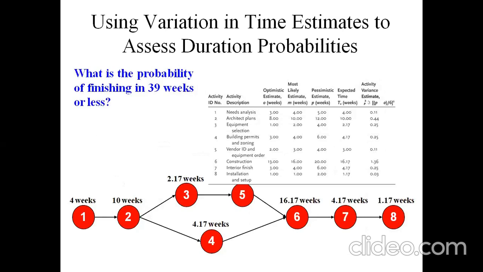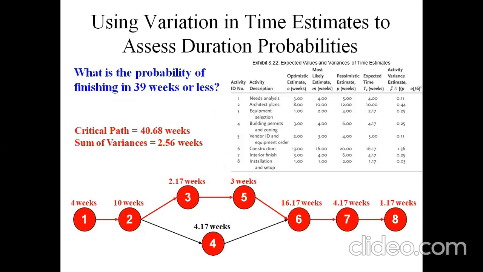So here, time estimates to assess duration probabilities. So the project cannot be finished within 39 weeks or less. So it may be between 39 to 40 weeks that can be required for the early starting time and for the late finishing of the project.